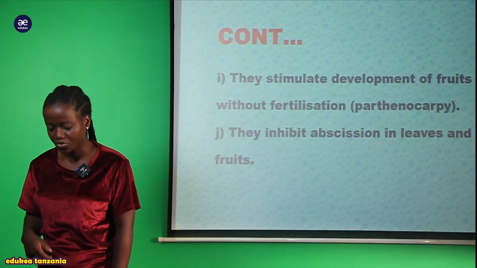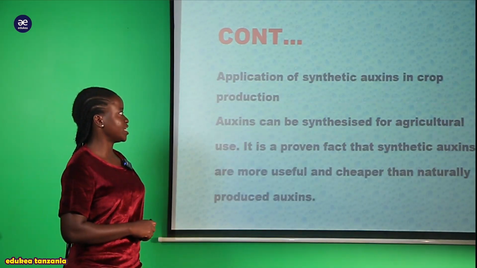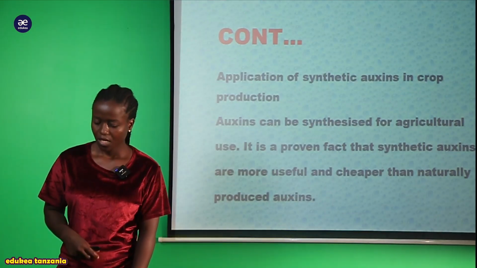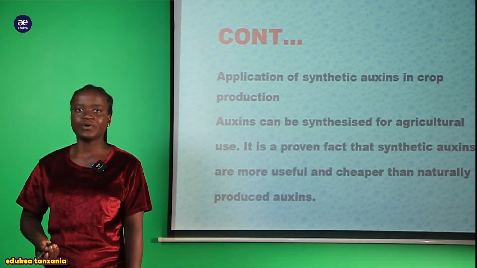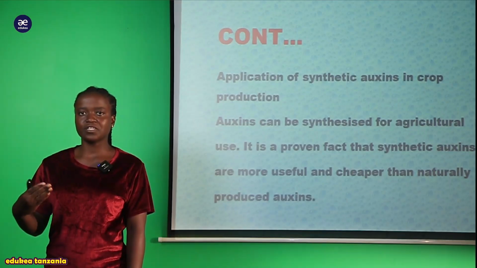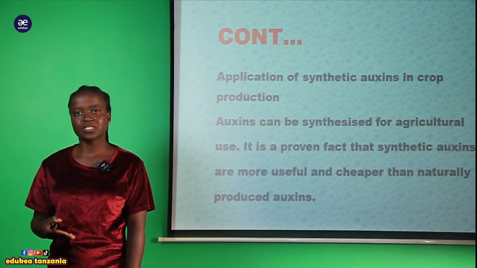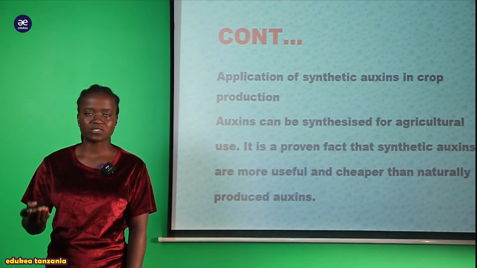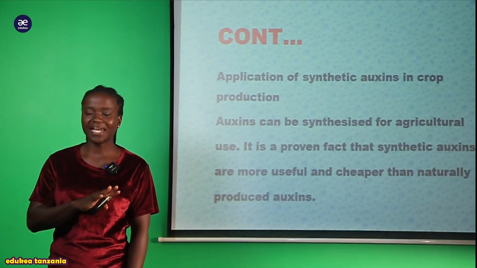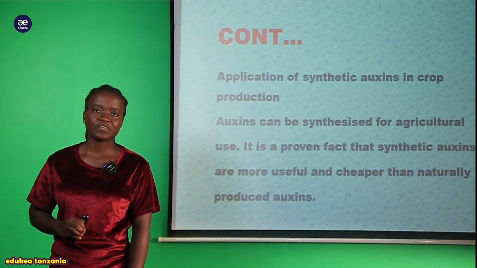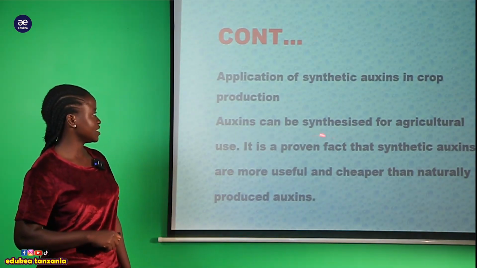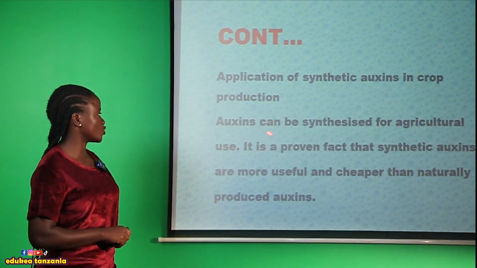Now I would like to take you through the application of auxin in crop and seed production. On how we can apply this auxin hormone within a crop and produce different kinds of changes or different kinds of effects. What are those effects? This is where now we are going to see. So we are applying the auxin hormone within a plant. So we are saying that auxin can be synthesized for agricultural use.